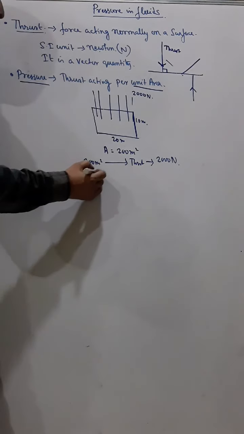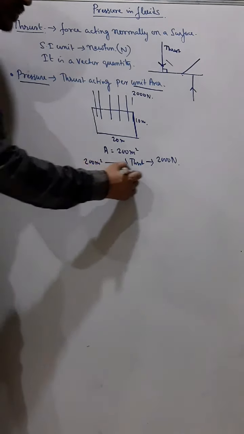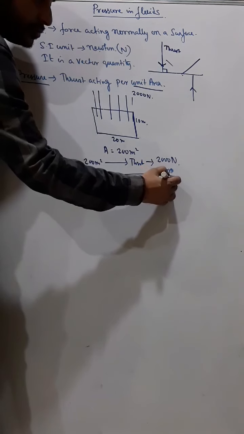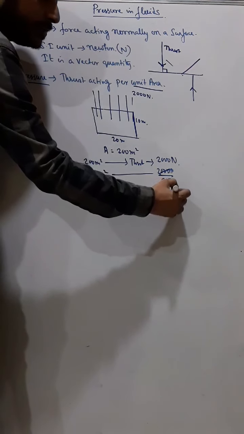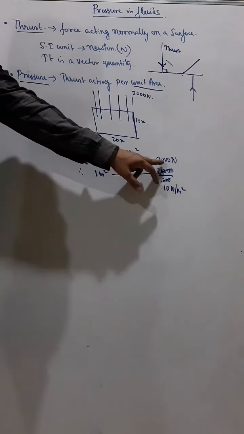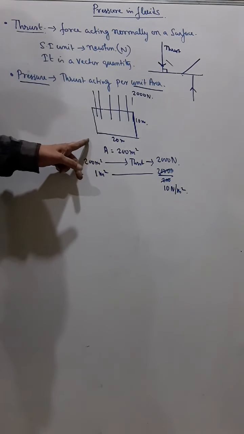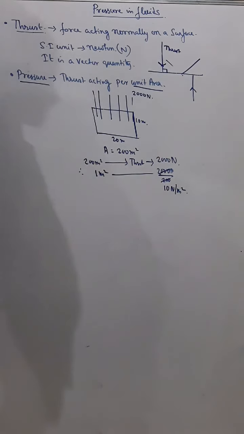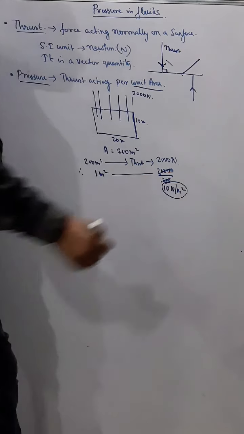Then what will be the thrust acting on 1 meter square area? In 1 meter square the thrust acting will be 2000 by 200, right? So I get 10 Newton per meter square. So if 2000 Newton of thrust is acting on a total area of 200 meter square, that means at every 1 meter square the thrust acting is 10 Newton. So I say the pressure is 10 Newton per meter square.